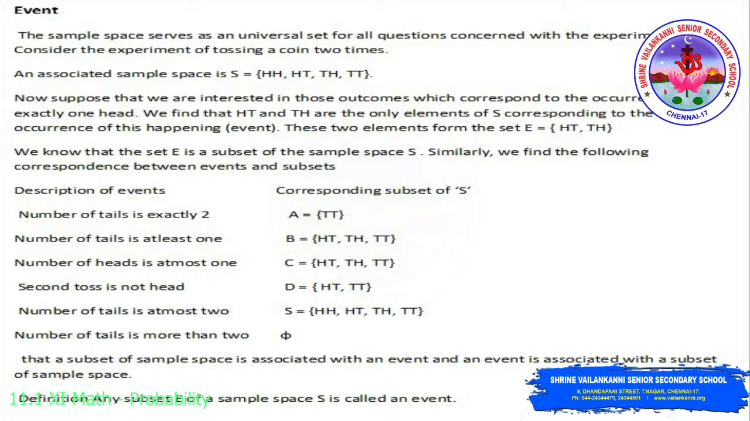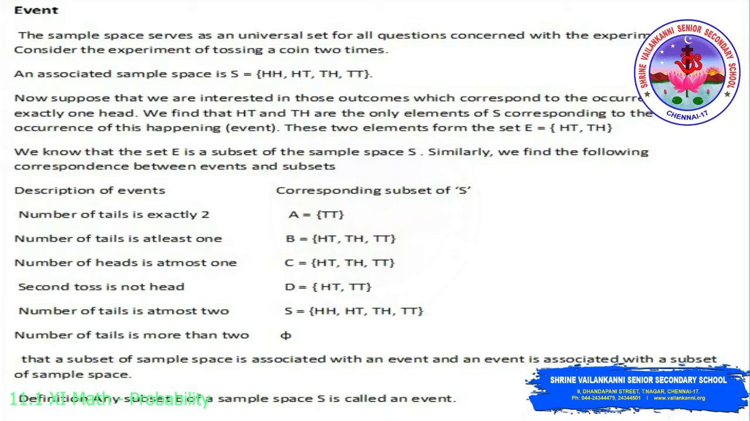Let us consider the experiment of tossing a coin 2 times. Sample space is HH, HT, TH and TT. Now suppose that we are interested in those outcomes which correspond to the occurrence of exactly one head. We find that HT and TH are the only elements of S corresponding to the happening of the event. These two elements form the set E equal to {HT, TH}. We know that the set E is a subset of the sample space S.